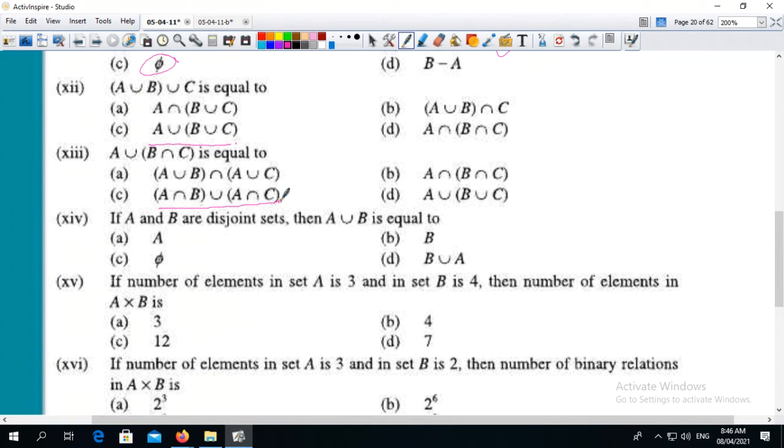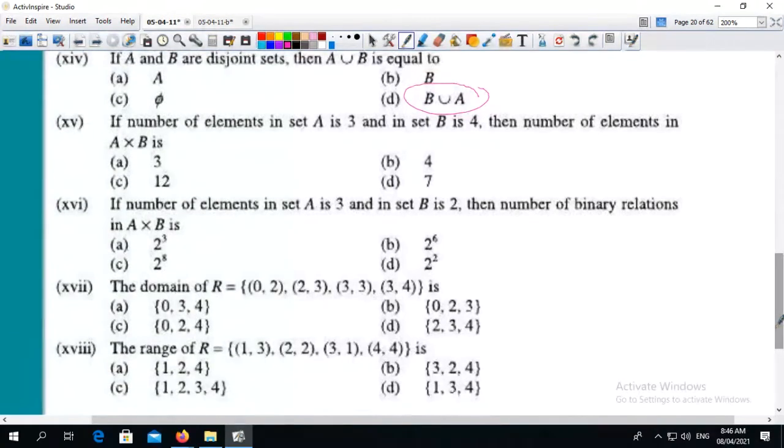14. If A and B are disjoint sets, then A union B is equals to B union A. Disjoint sets mean there are no common elements in two sets. 15. If number of elements in set A is 3 and in set B is 4, then number of elements in A cross B is, the simple rule is multiply 3 by 4 and we get 12. Answer is 12. The product of number of elements is the number of elements in A cross B.